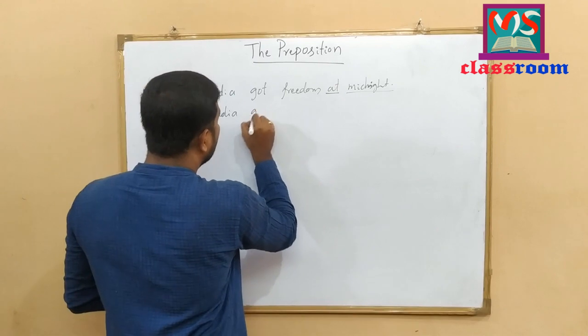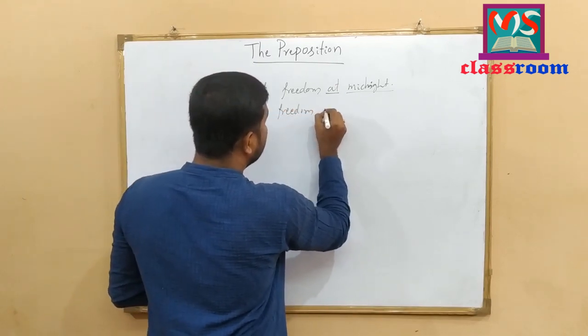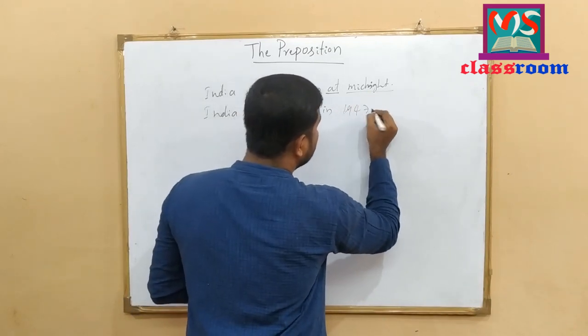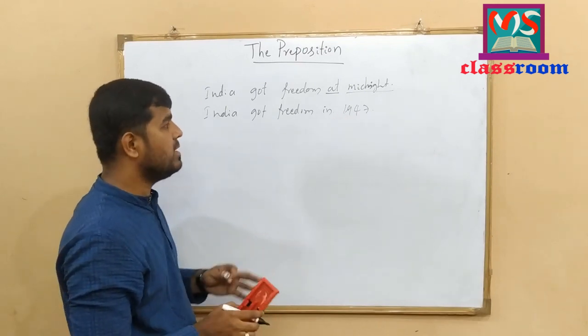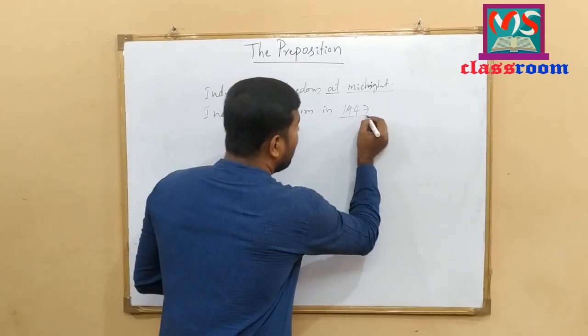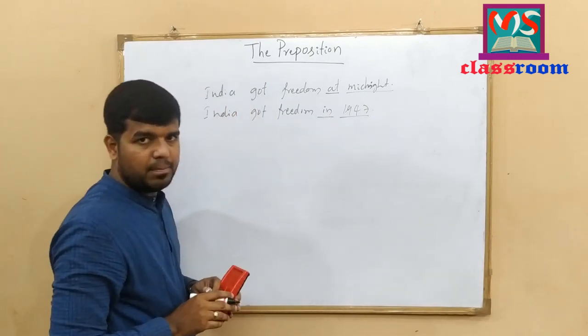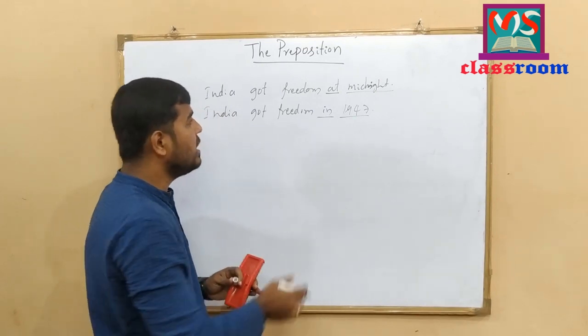Let me write the same example by using in. India got freedom in 1947. India got freedom in 1947. Before the year, I have used preposition in here. Let me write the same example by using on.